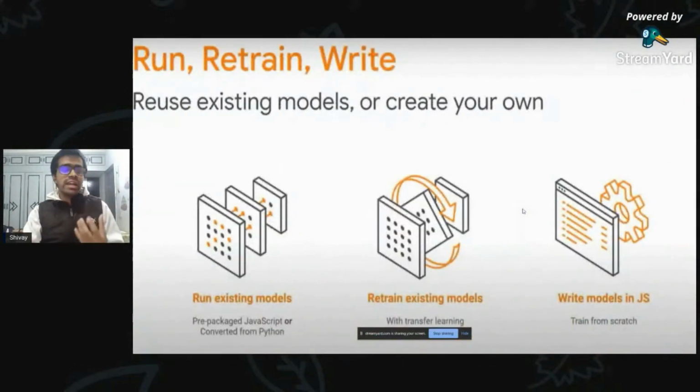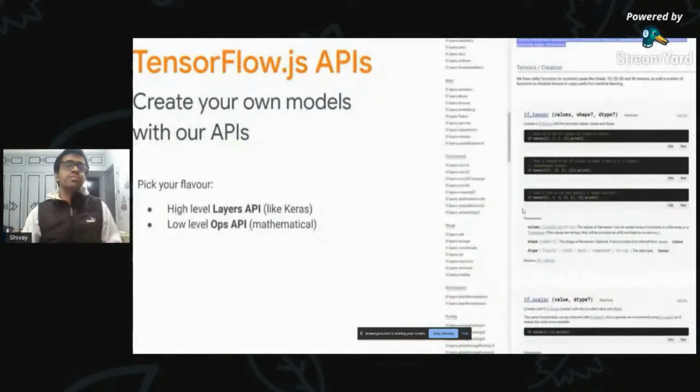And finally, we can also create our own machine learning models from scratch in JavaScript itself. For that, we basically have two different APIs with the help of which you can create your own models. Similarly to how we have TensorFlow and Keras on the Python side, TensorFlow is the most popular low-level API where you can also edit the mathematics.